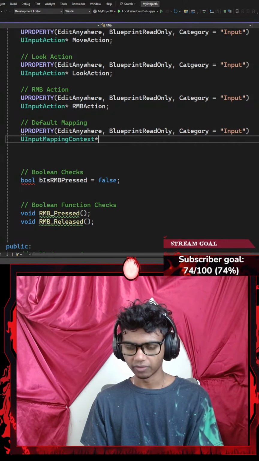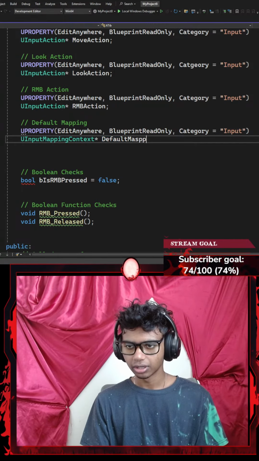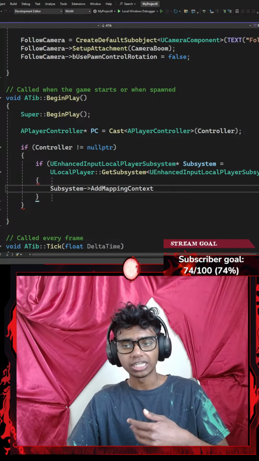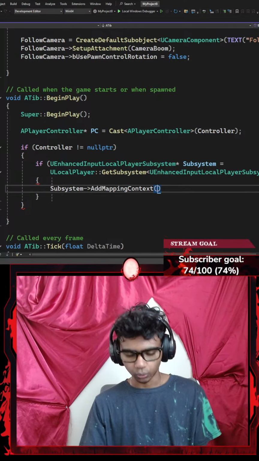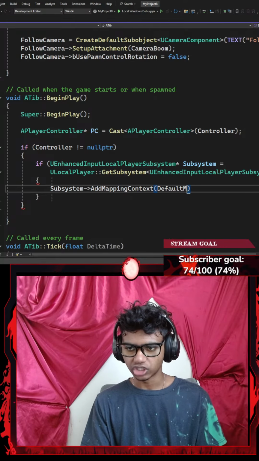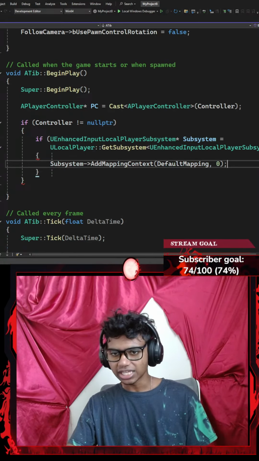There we go, which is going to be represented by a pointer called something like default mapping. Okay, let's go with something like mapping, ending with a semicolon. Once I'm done with this, I'm going to point my subsystem towards a mapping context, where my mapping context is going to be my default mapping, which I just created. Okay, and my priority is going to be 0, ending with a semicolon.